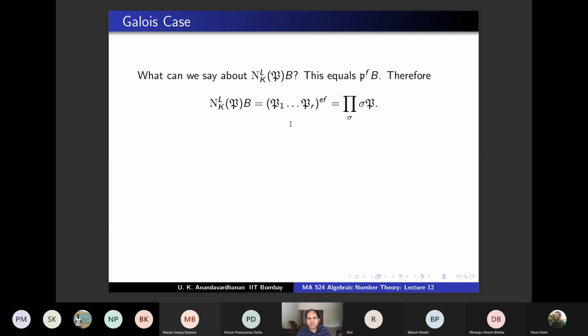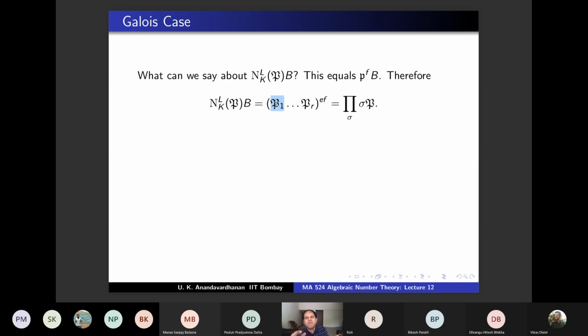And it is clear from this discussion that we just had. R. No. Sigmas fixing P. Oh. These are the distinct primes. There are R distinct primes. Yeah. So overall, there are EFR primes. Therefore, what is happening is EF many sigmas are fixing each of them.